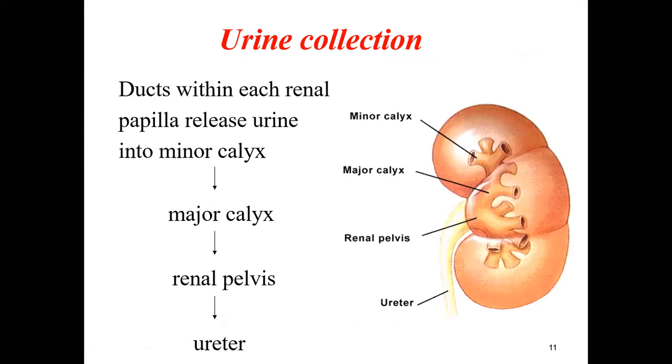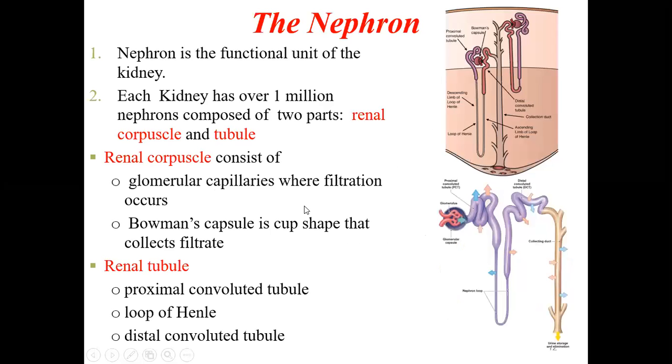Now coming to the urine collection, how exactly it is formed. So the ducts within each renal papillae release urine into the minor calyx, as I said. So these are the minor calyx, small openings. They all join to form the major calyx. So from minor calyx, the urine will flow to the major calyx. From major calyx, it will flow to the renal pelvis here. Renal pelvis, all major calyx join. And from renal pelvis, it will flow into the ureter. Okay, so this is how the urine will be flowing.